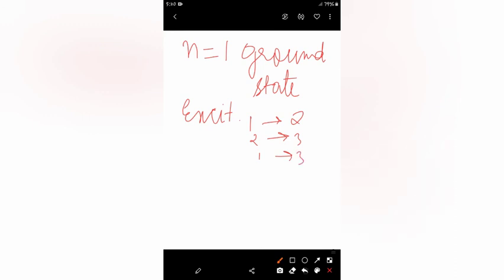Fine. And if it is already in some higher state, suppose number 3 or number 4, then it can emit energy, which will be known as de-excitation of the electron, and move to some lower energy state like 3 to 2 or 4 to 2. Fine. So this was the second postulate. Now let's move on to the third postulate.